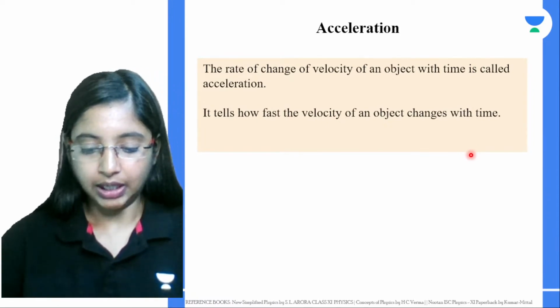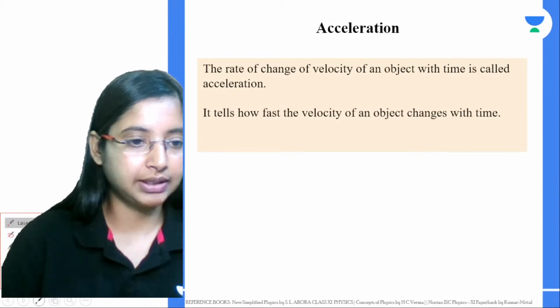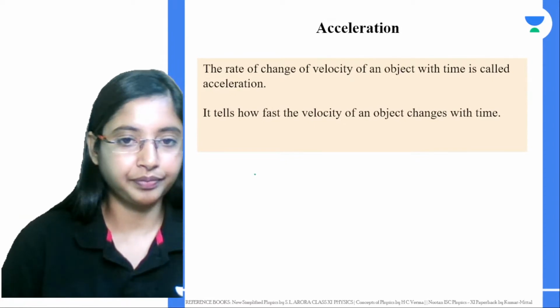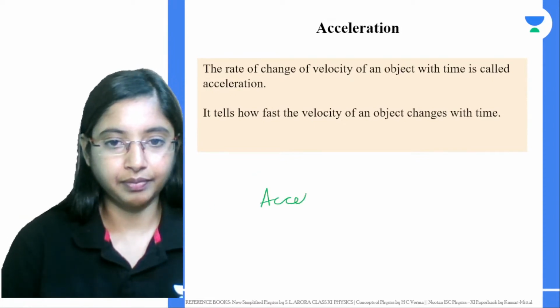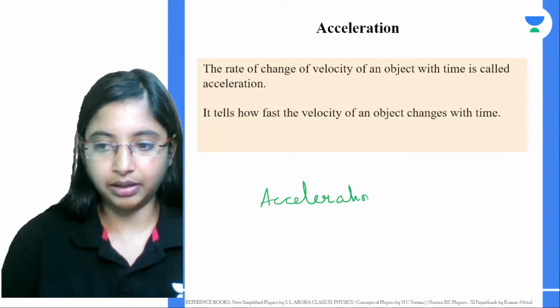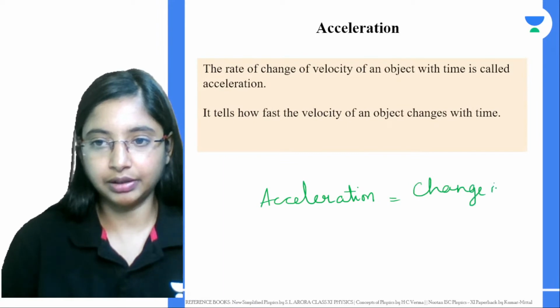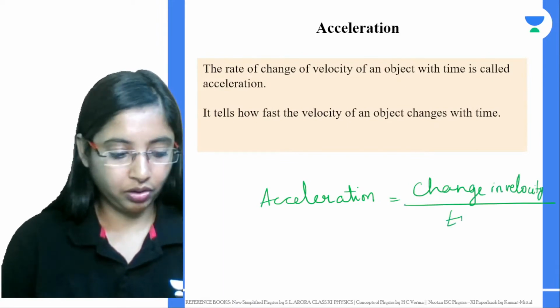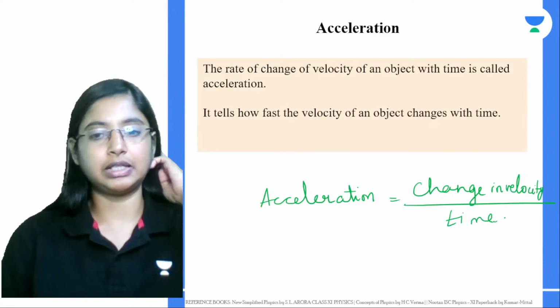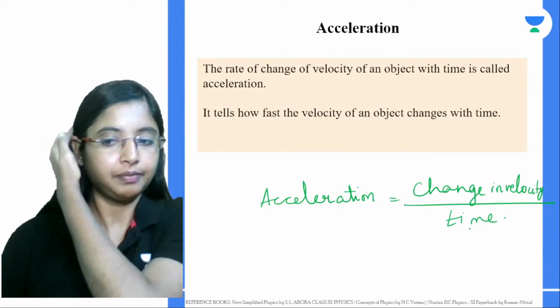So acceleration is nothing but change in velocity by time. What quantity is acceleration? Is it a scalar? Is it a vector?